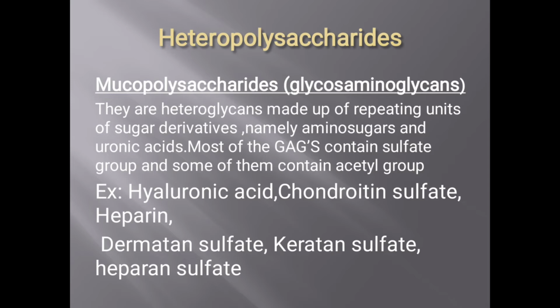See, mucopolysaccharides are also called glycosaminoglycans or GAGs. The short form of glycosaminoglycan is GAGs. So mucopolysaccharides are heteropolysaccharides. They are made up of sugar derivatives, amino sugars and uronic acid. Okay, amino sugar and uronic acid.